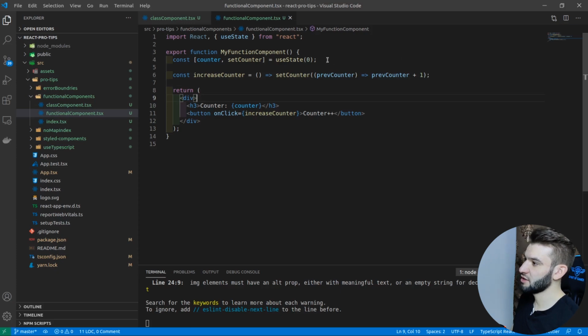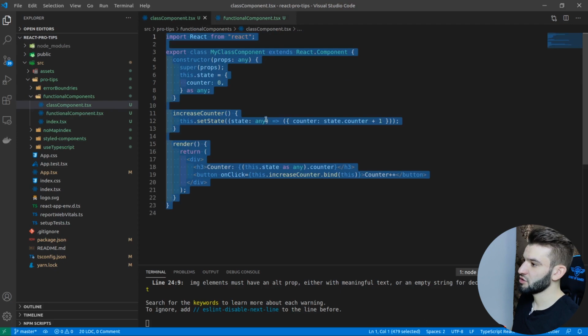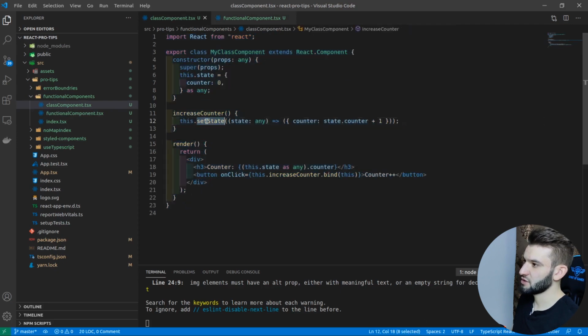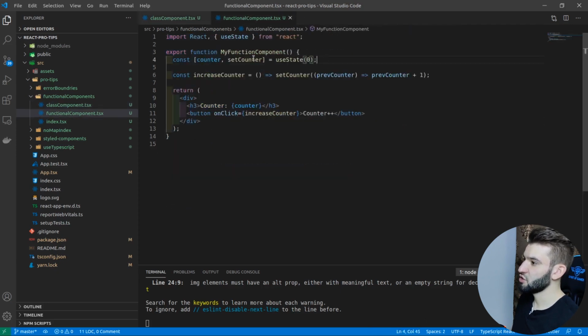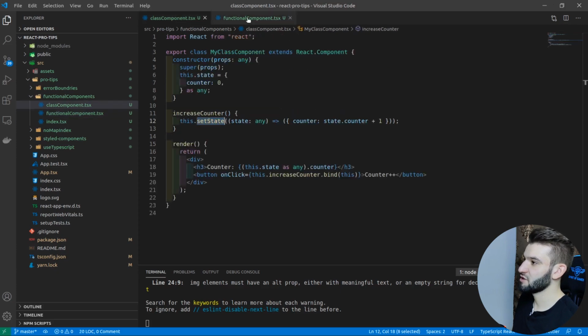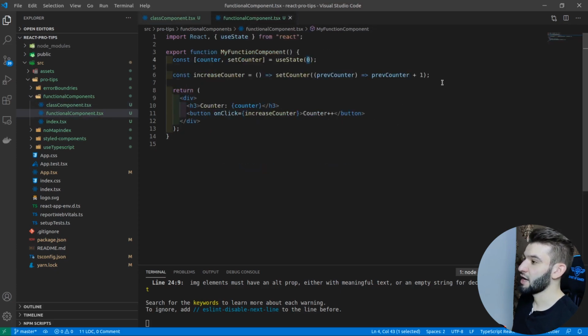Hooks basically allow you to use state. You remember with class components, you've got this way to do .setState. For functional components, you can use hooks. I'm not going to go into beginner, zero-level stuff to teach you what hooks are, I'm just saying that to understand the difference between functional components and class components.